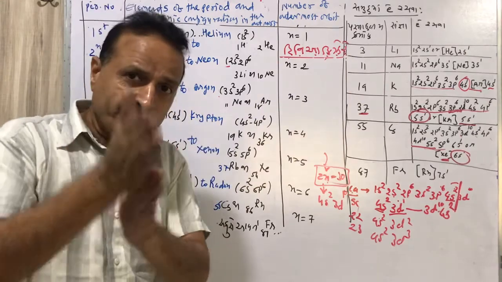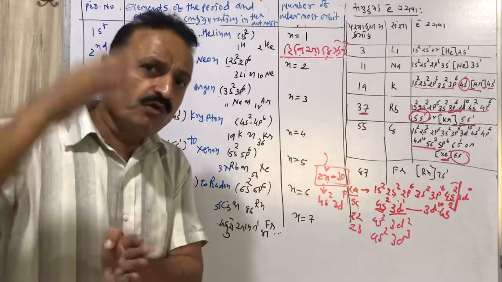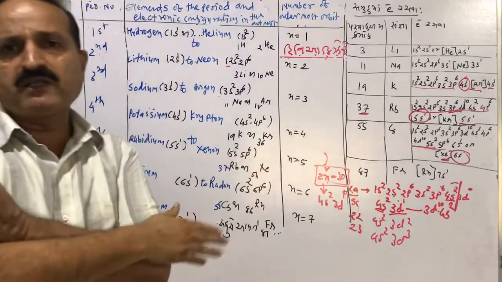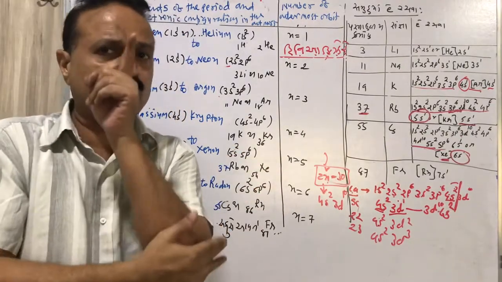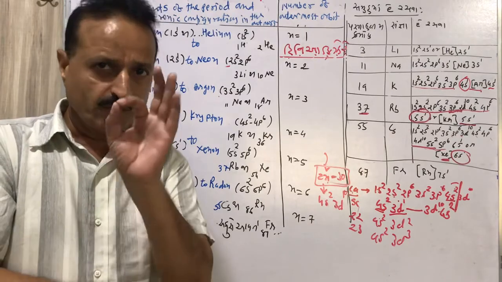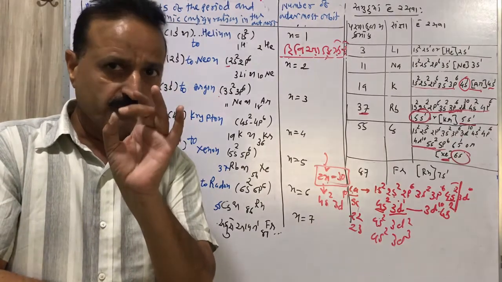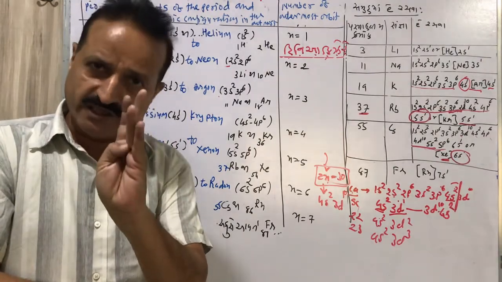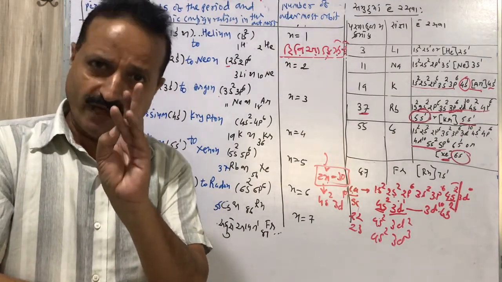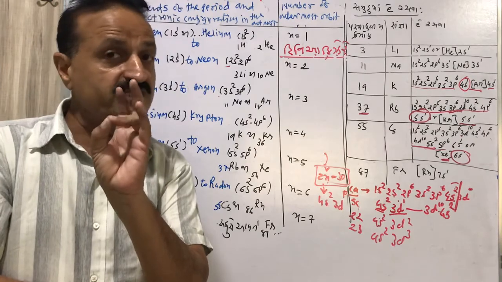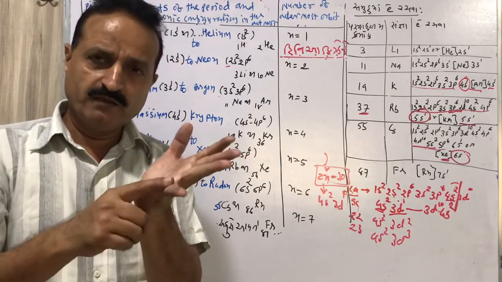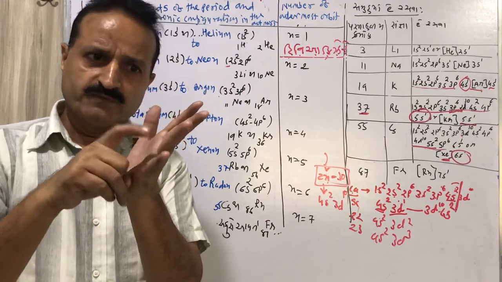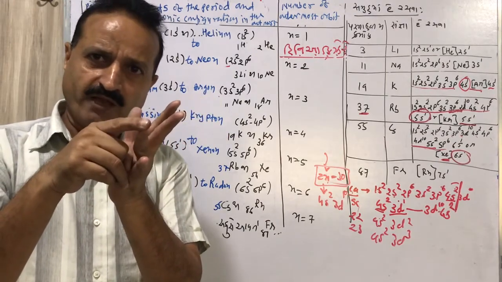So you can remember the first element of each row, and you can remember the last element of each row. You have to remember the atomic number of the first element of each row: 1, 3, 11, 19, 37, 55 and 87.